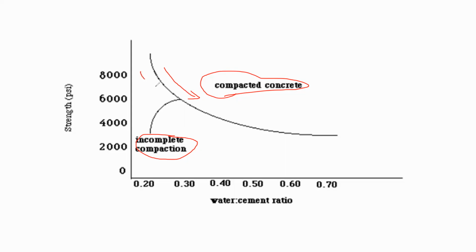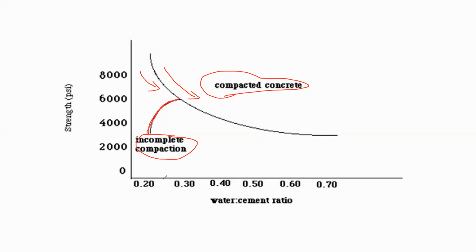With the increase in the water cement ratio, there is a sudden decrease in the strength of concrete.